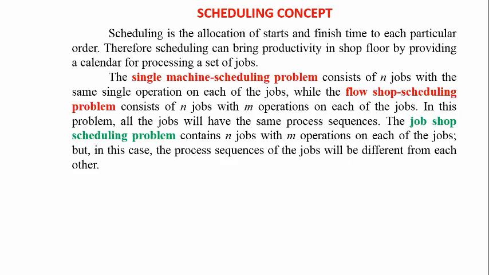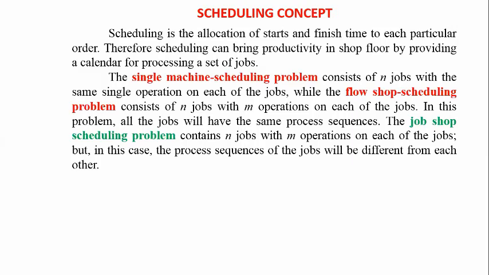Coming to scheduling, scheduling is the allocation of start and finish times to each particular order. Therefore, scheduling can bring productivity to the shop floor by providing a calendar for processing a set of jobs. Here we are simply giving the times, allocating the jobs to the machines, like a calendar activity. Just as a calendar gives the daily schedule with days and dates, in machining also we are giving allocations to the machines and providing some operation times. They all come under scheduling.